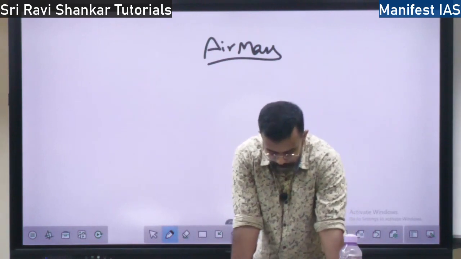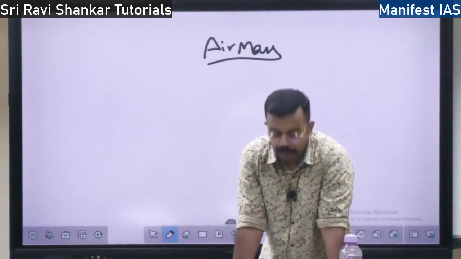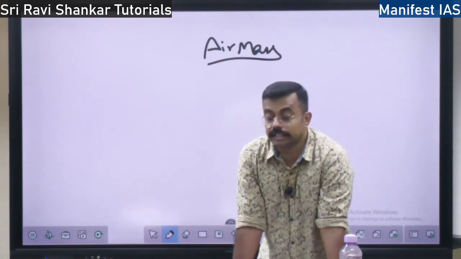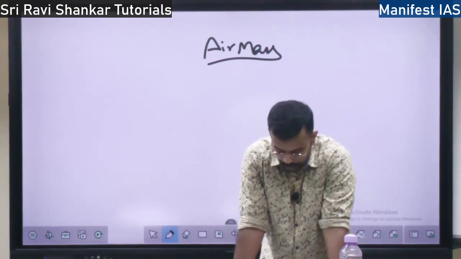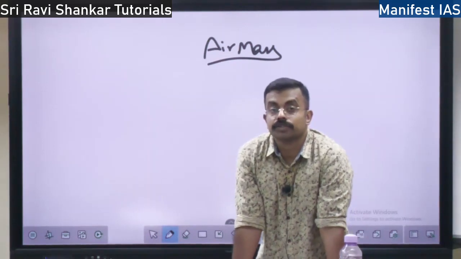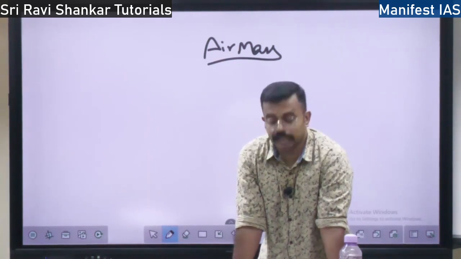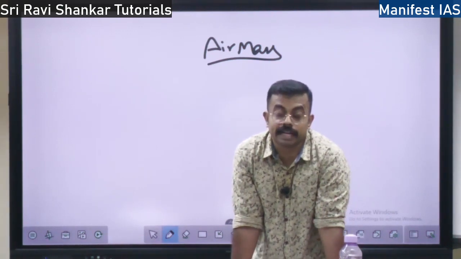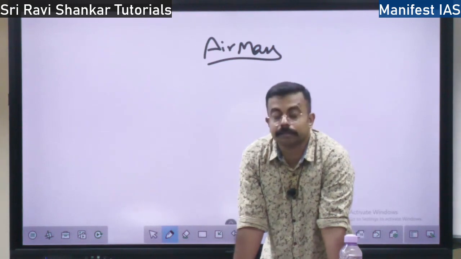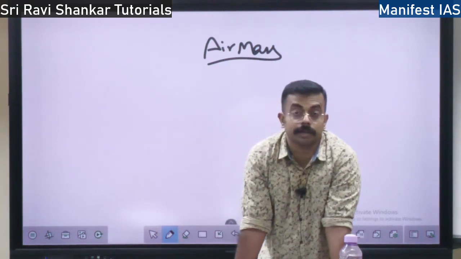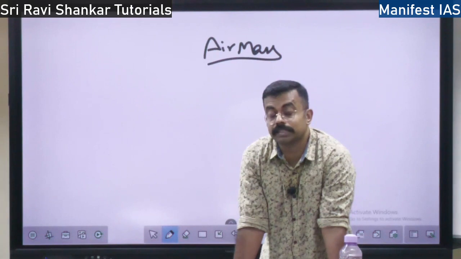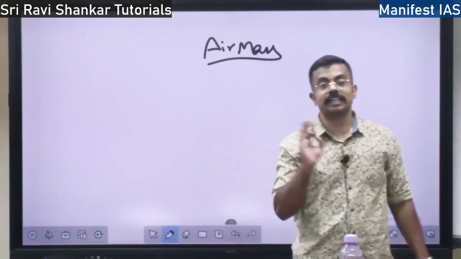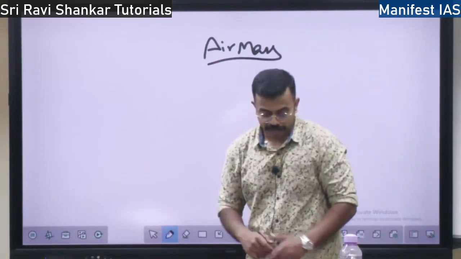In the same way, the air over a homogeneous area, over a very vast area, suppose a desert or a mountain, right? If the air is present in that particular area over a long time, the character of the area will be acquired by the air. Because of the acquisition of that character, the air will become a certain mass. A certain quantity of air with certain specific characteristics is called an air mass.